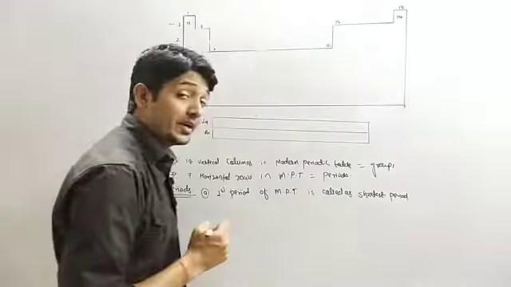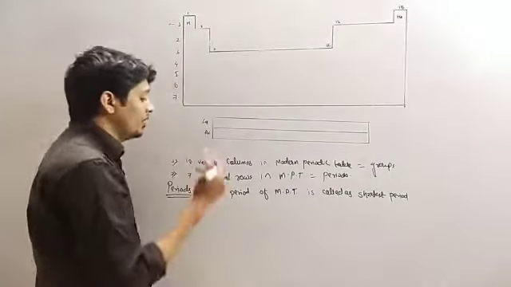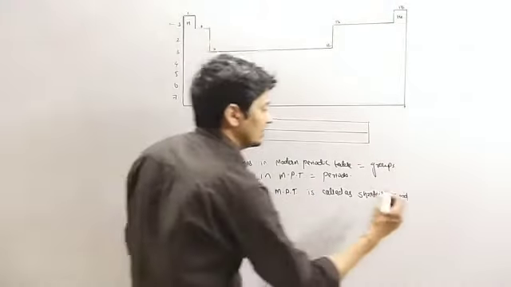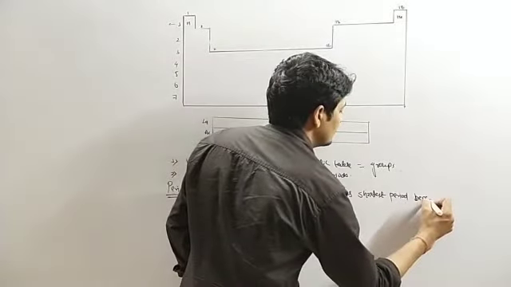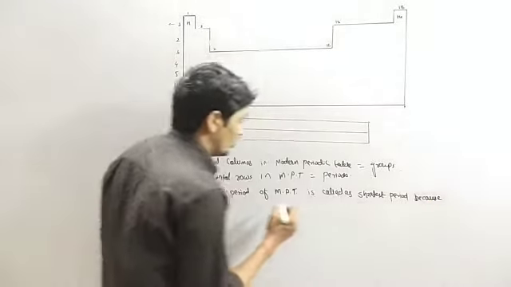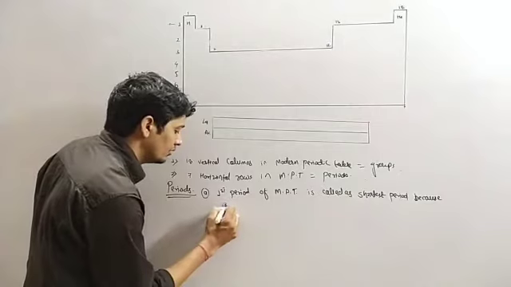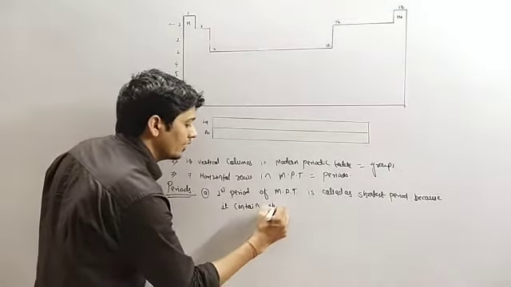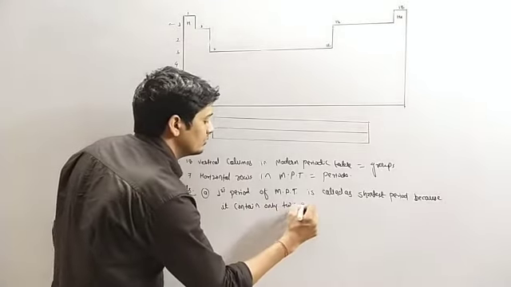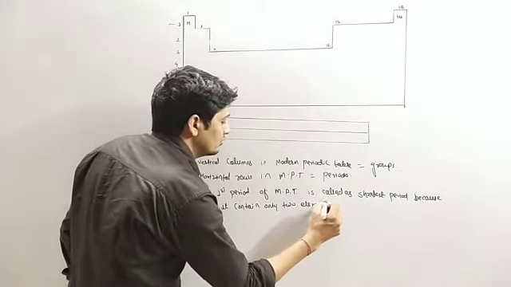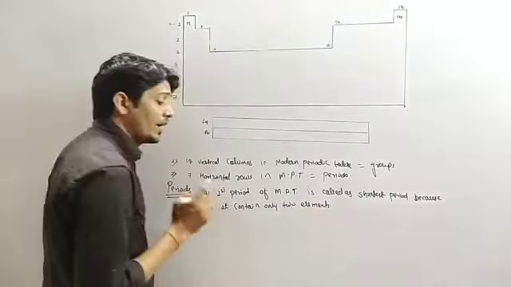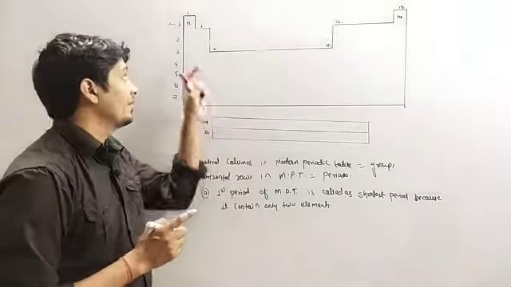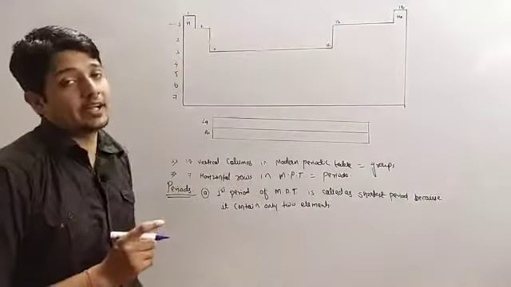Why shortest period? Because it contains only 2 elements. So because it contains only 2 elements, you have to write just 2 elements. You do not have to mention hydrogen and helium.